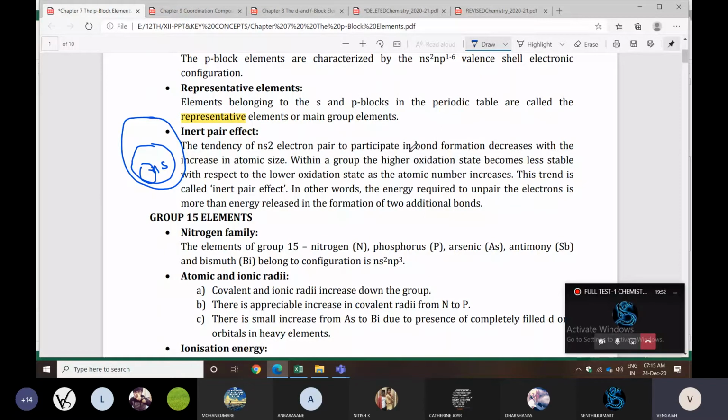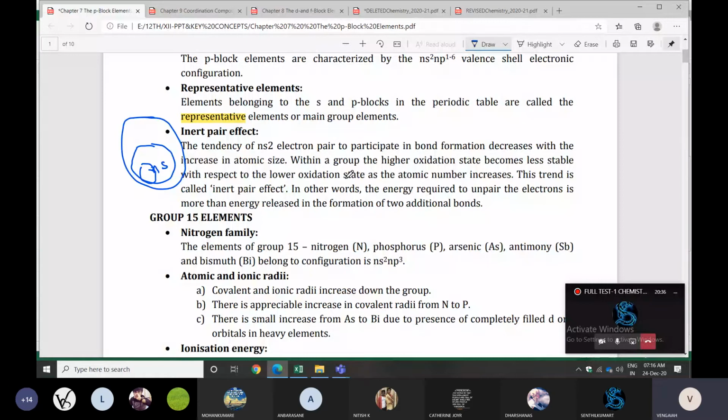So in a group, the higher oxidation state becomes less stable with respect to the lower oxidation state as the atomic number increases. For higher atomic number elements, the lower oxidation state will be more stable compared with the higher oxidation state. That point also remember. This trend is called inert pair effect.